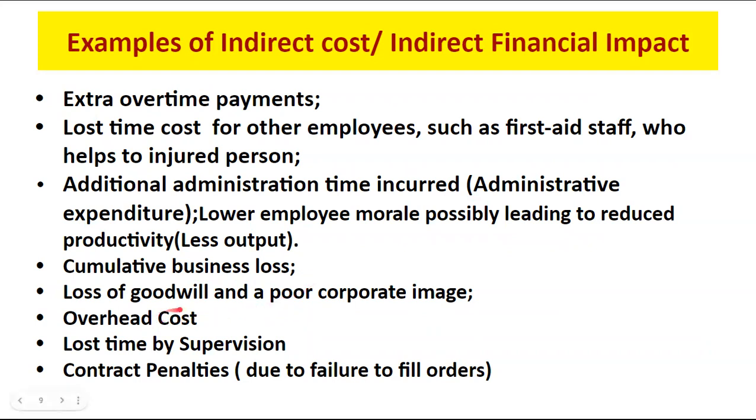There will be loss of goodwill and a poor corporate image of the organization. Overhead cost will also be part of indirect cost, such as lost time by supervision. There will be contract penalties because the organization is not able to fill the orders on time, or there will be liquidated damages. Implications will be there for the organization.